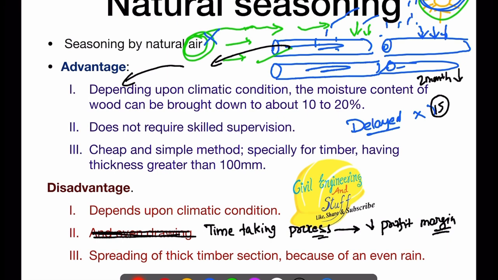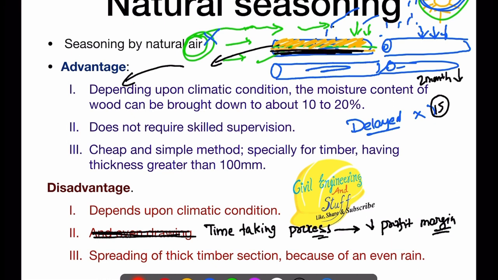And the third point is that in the seasoning of thick timber sections, uneven seasoning may take place. If the timber section is thick, then the top part of the timber may dry out early, while the bottom part of the timber might still have moisture.